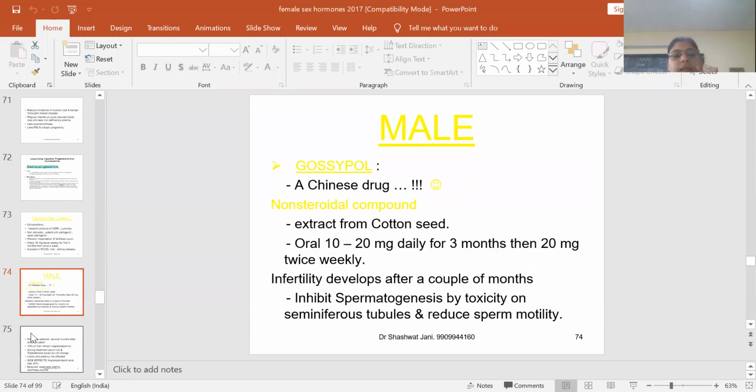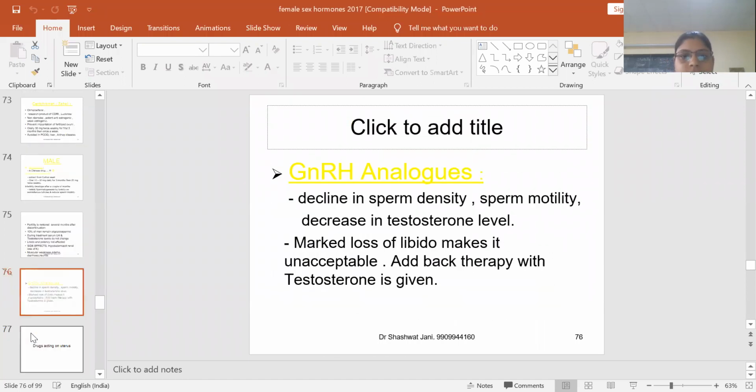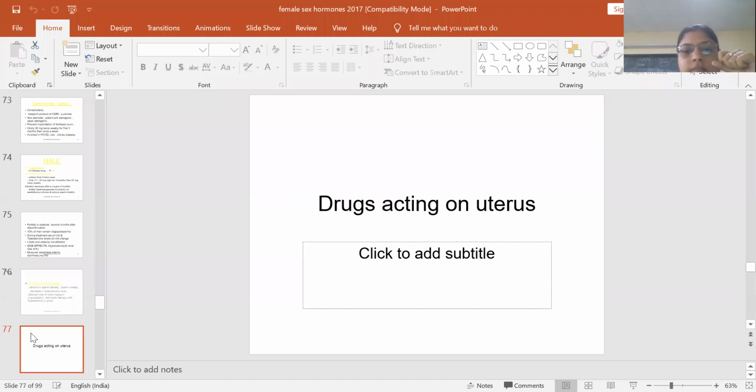And male contraceptive is Gossypol, a non-steroidal compound. Now these are the GnRH analogs which can be used as contraceptives. They decline the sperm density, sperm motility, and decrease testosterone level. Now, drugs acting on the uterus.